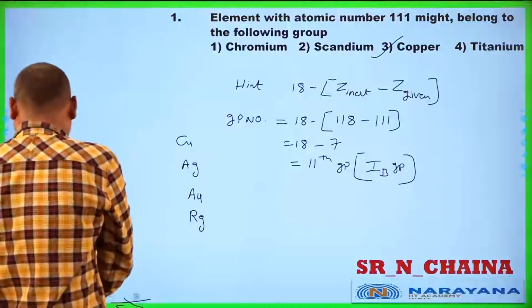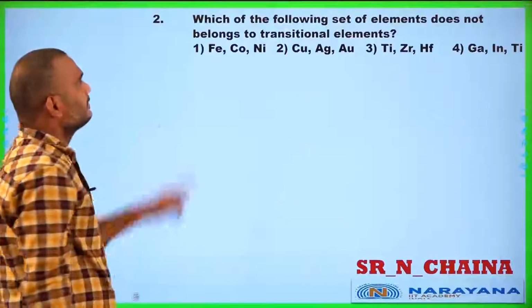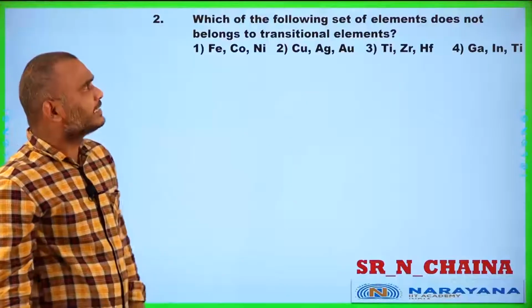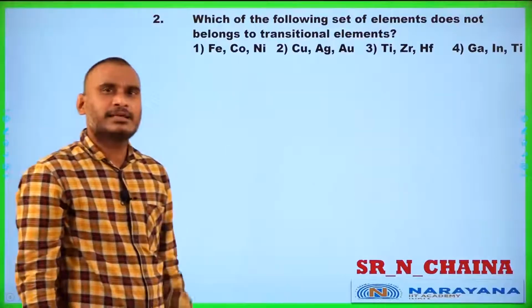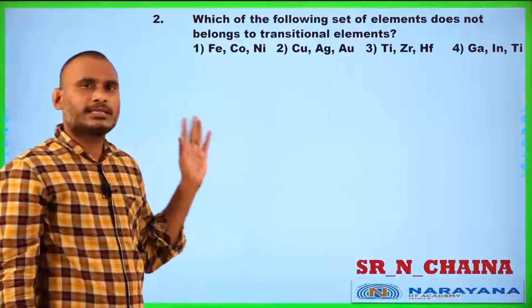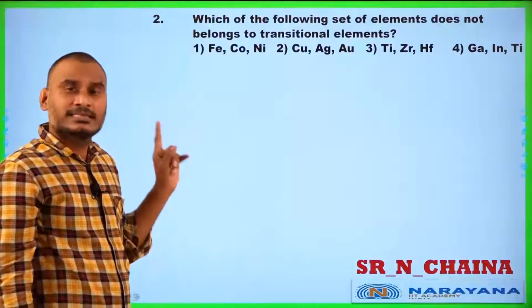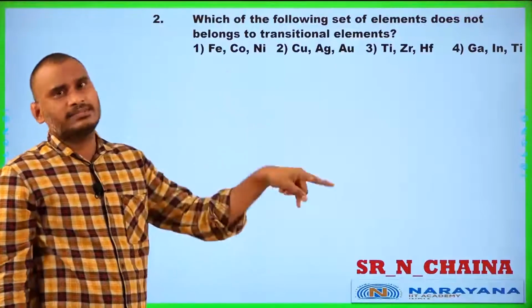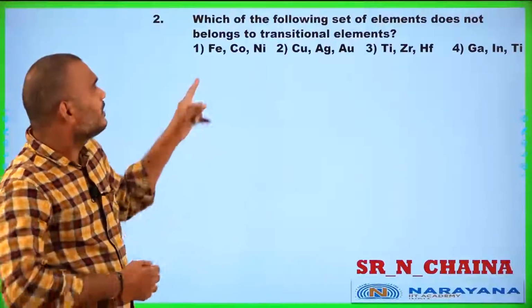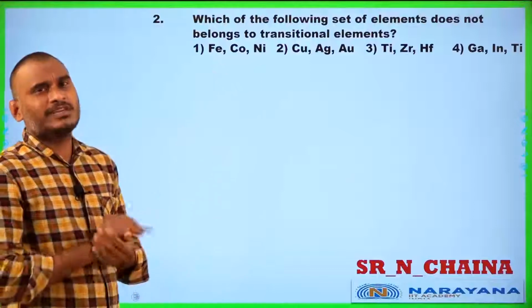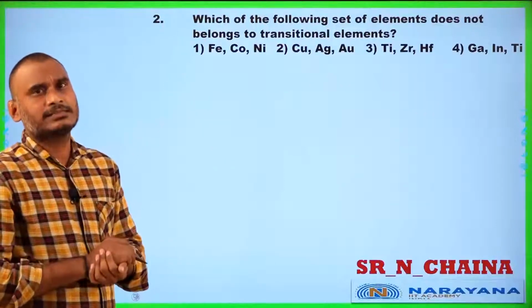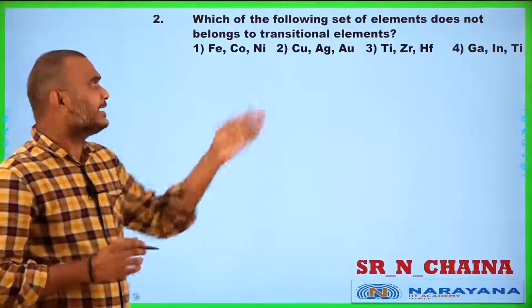Next question: which of the following sets of elements does not belong to the transition elements? Already you know the transition elements start from scandium and end with copernicium. Iron, cobalt, nickel belong to the first transition series or 3D series.